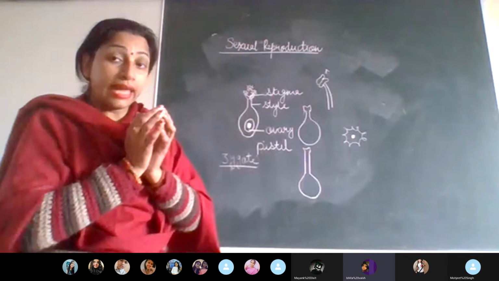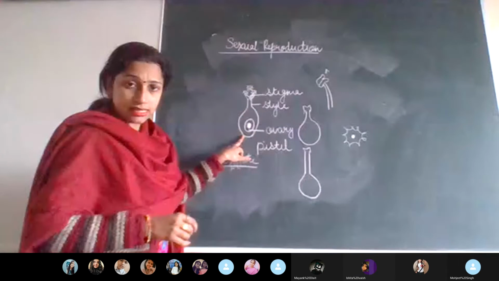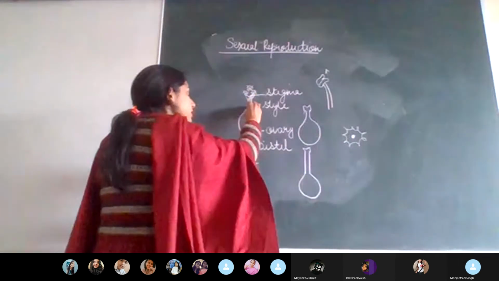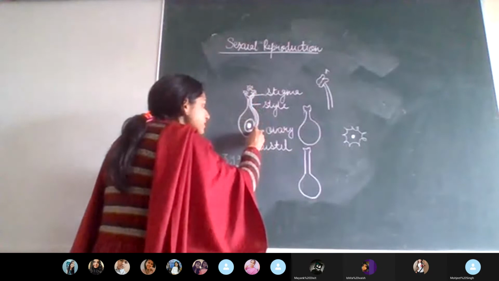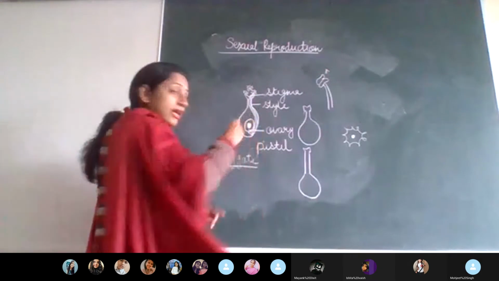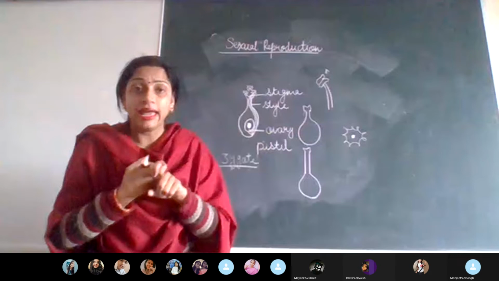Ma'am, egg. So it has to reach the egg. Very good. This tube is going to reach till the base, so that it can meet or combine with the egg.